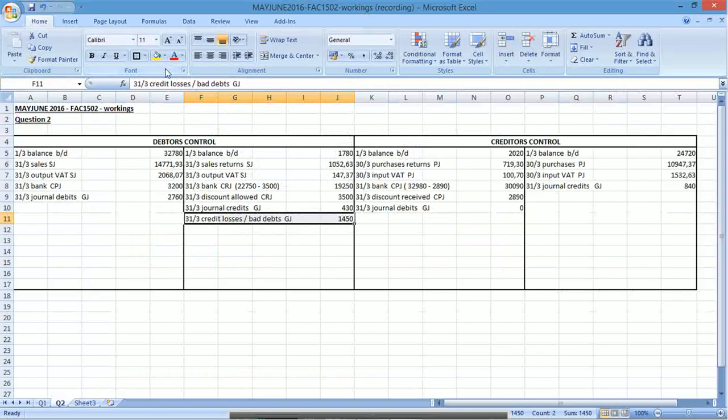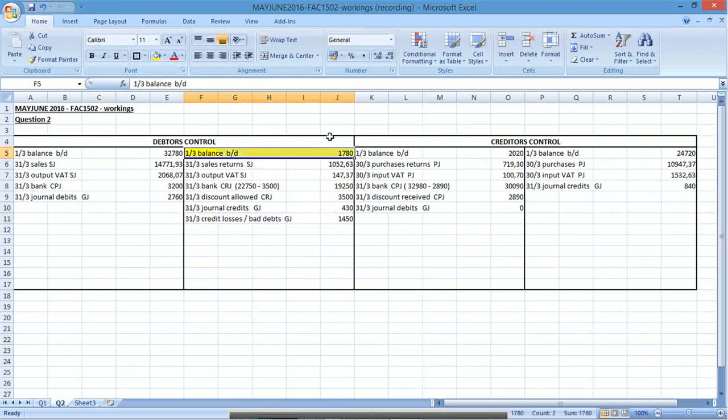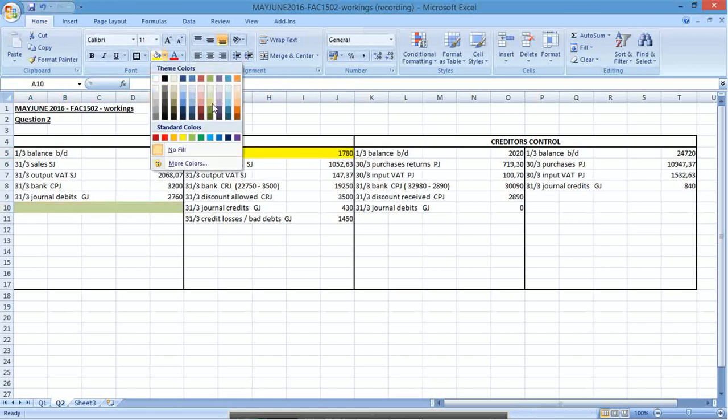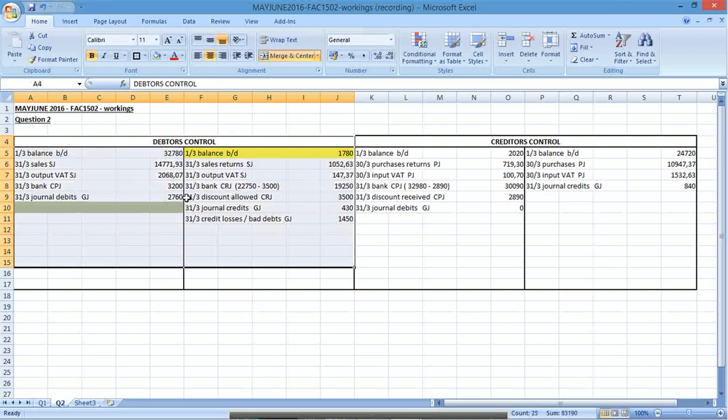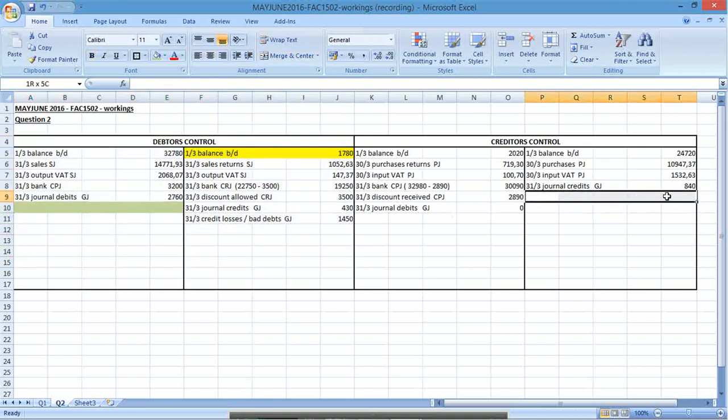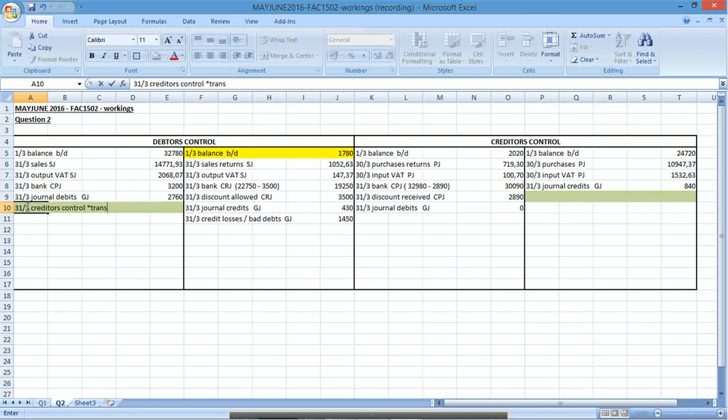Okay, so what are they asking about? They're asking about this. Get rid of that balance, get rid of that balance. Okay, so let's start with this one. I've got a credit balance for my debtors. How do I get rid of a credit balance? I debit it. So I'm going to debit the credit balance in debtors. If I'm debiting this, I'm going to credit that. Okay, so 31st of the 3rd, this will be creditors control, asterisk, that's the transfer. This is the tricky bit of this question. Okay, transferring that to there.